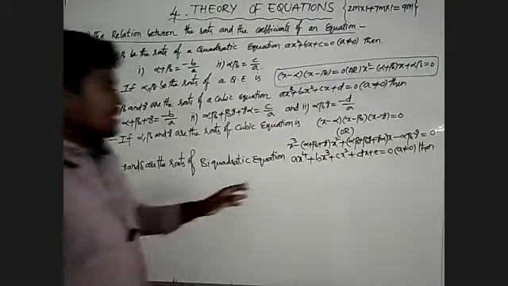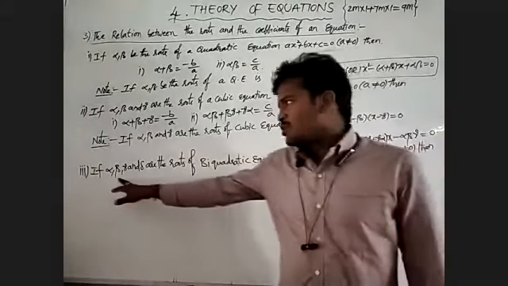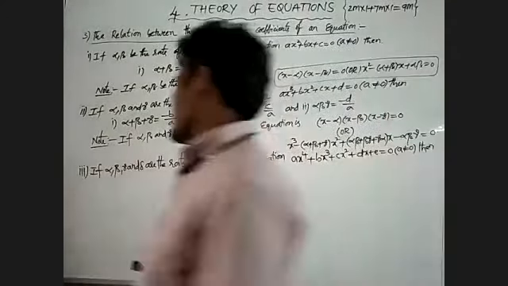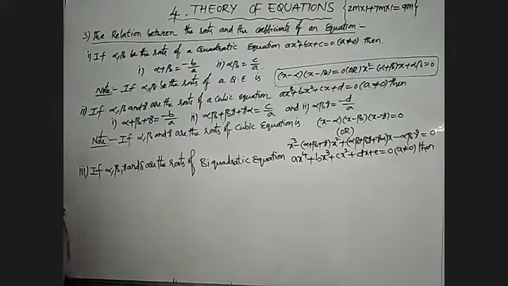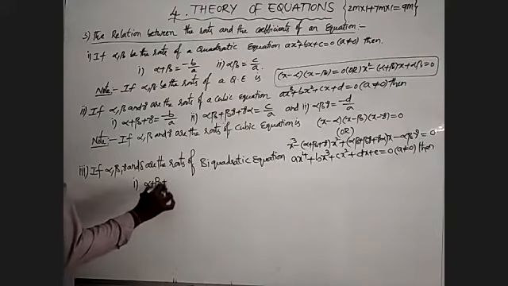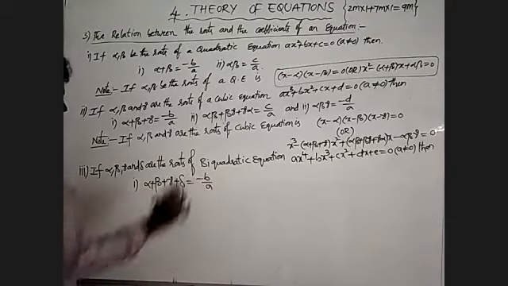The degree of a biquadratic equation is 4, so 4 roots appear, that is alpha, beta, gamma and delta, and it also has 4 conditions. The first one is alpha plus beta plus gamma plus delta is equal to minus b by a.